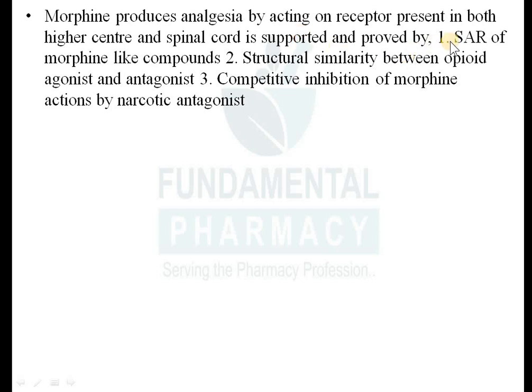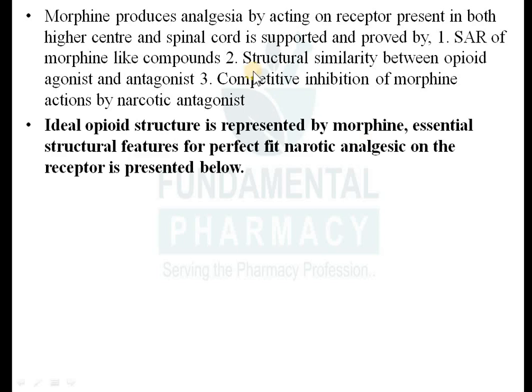Okay. Now, how morphine produces the analgesia was proposed as a theory, and it is supported by three things. First one is the structure activity relationship of morphine and its compounds, then structural similarity between opioid agonist and antagonist, then competitive inhibition of morphine by its antagonist, right? So this theory was proposed and proved because of these three reasons: SAR, structural similarity between opioid analgesics, and competitive inhibition of morphine by its antagonists like naloxone, naltrexone, nalbuphine, nalorphine.